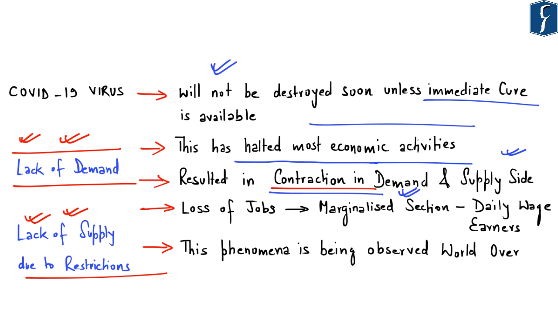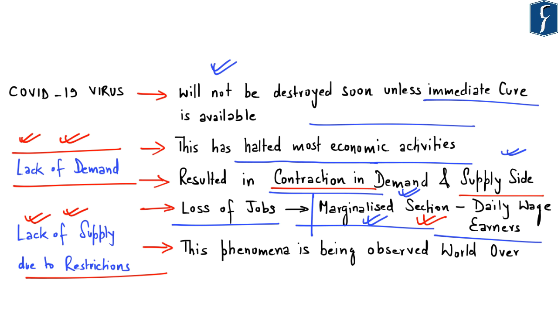Further, another important impact of this contraction in the economy is that it has resulted in loss of jobs, especially for the marginalized section of the society and also for those who are daily wage earners. So the lockdown due to the COVID-19 virus has impacted this section of the society the most. So here it becomes the foremost responsibility of the government to take care of the marginalized section of the society, especially the daily wage earners. And with respect to India, the government must look after such people who have lost their jobs in such distressing times.